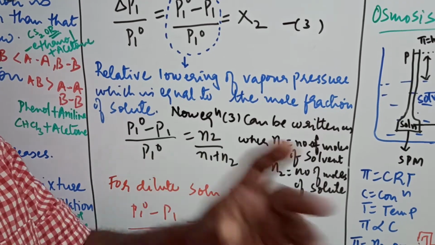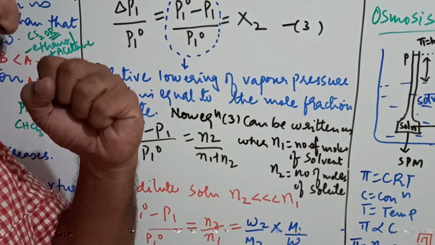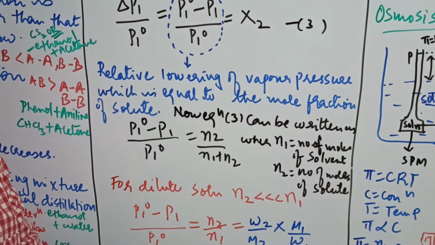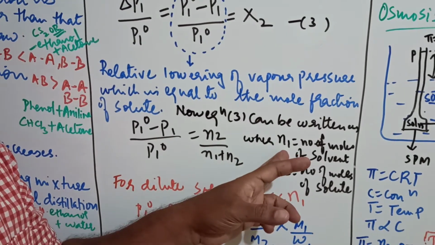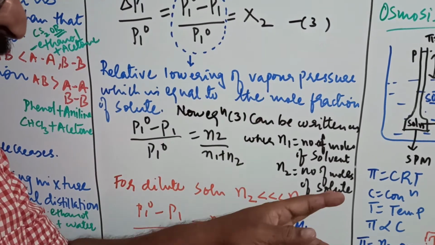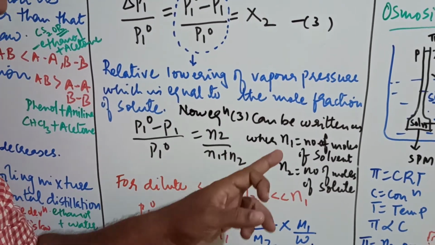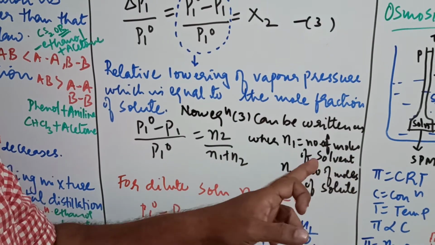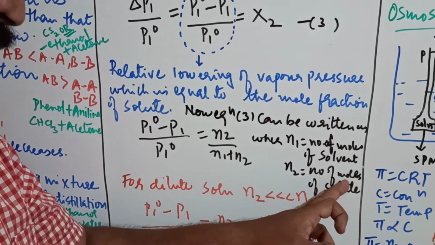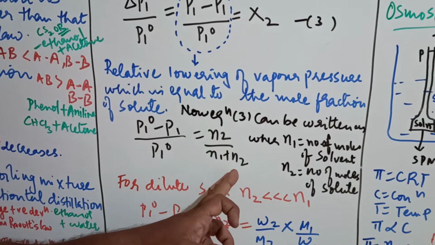Always 2, remember, it is solute. The solvent, which is in larger amount, is 1, and the one in lesser amount is the solute, that is 2. This is just for your reference to remember. So N1 is the number of moles of solvent. Again I repeat, N2 is the number of moles of solute. So N2 by N1 plus N2.